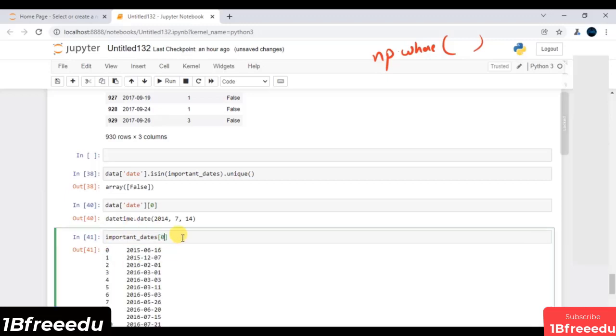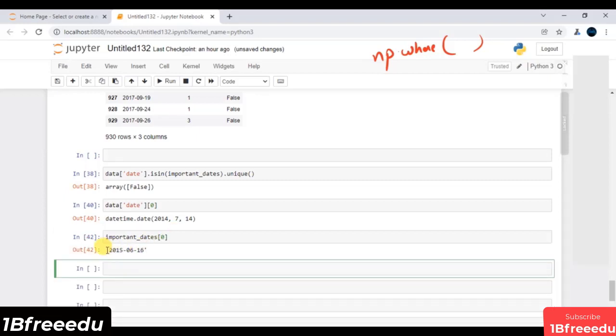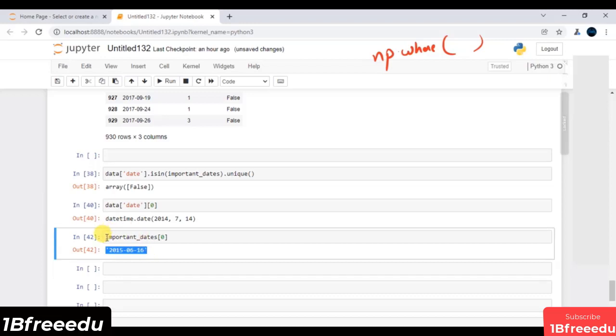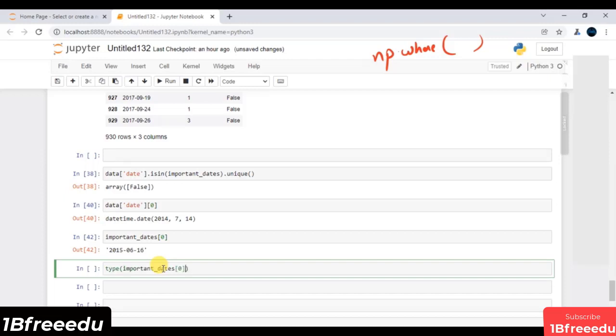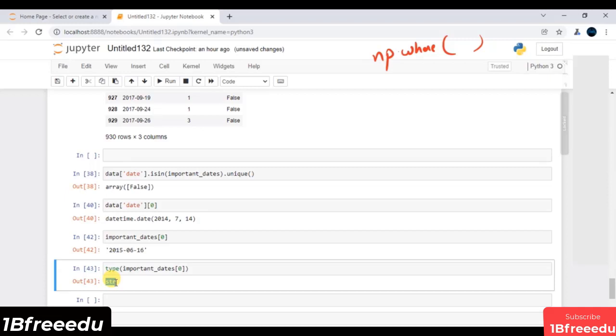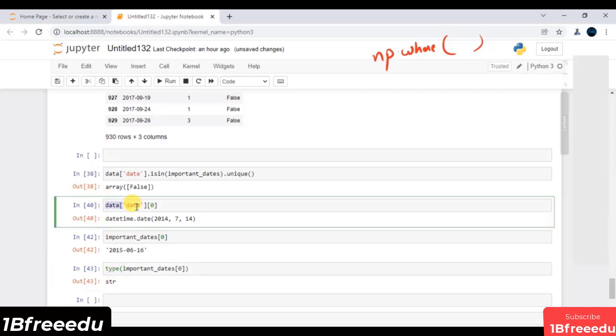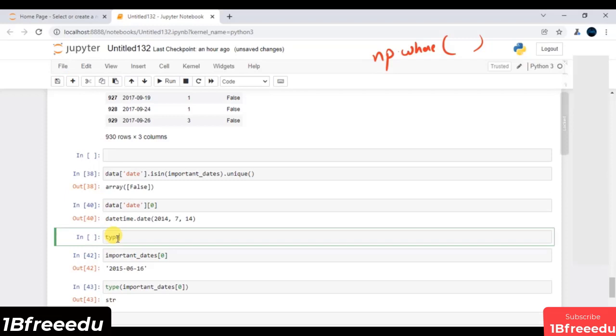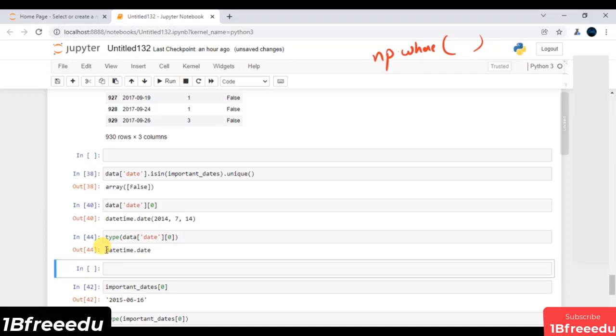And if I access data of the 0th index and execute, unfortunately you are getting the value in the form of string nature. Let me cross check it. What exactly is its type? If I execute, unfortunately it belongs to my string object. Let me cross check the other one as well. What exactly is its data type? Let me execute, and it belongs to my date class.